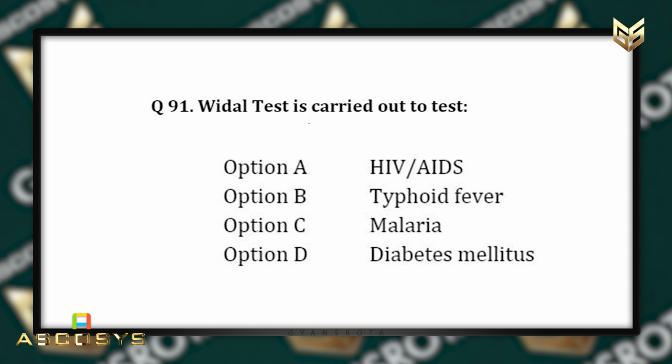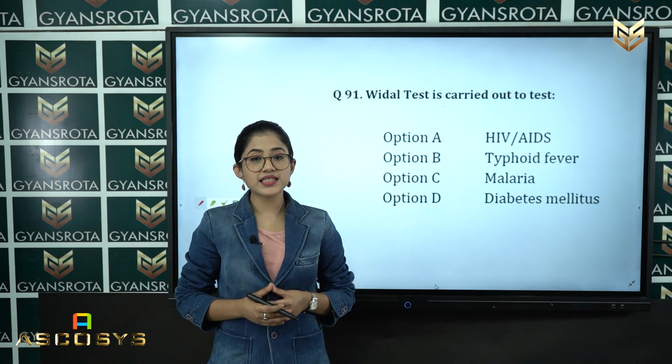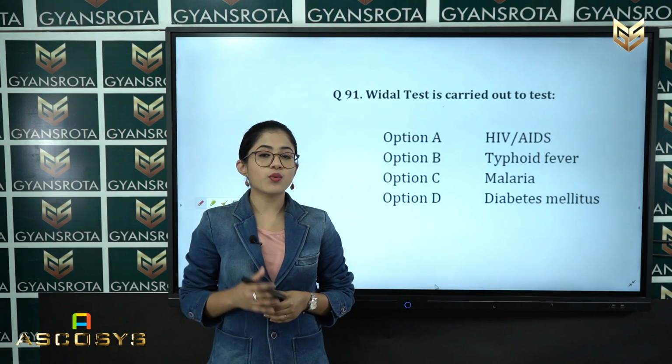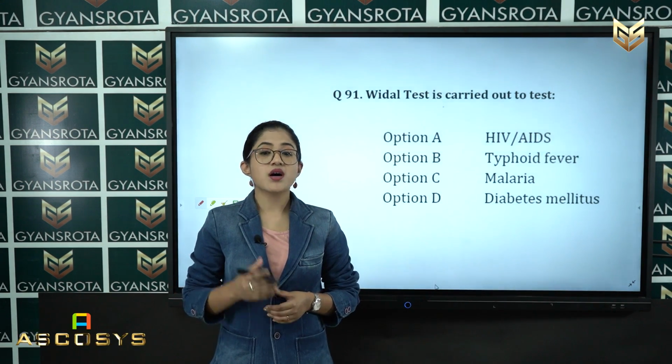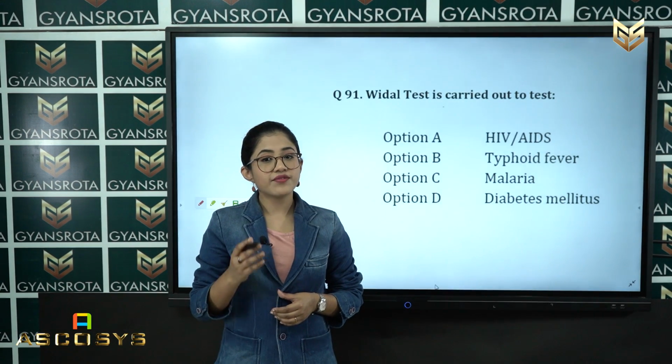Widal test is carried out to test: option A, HIV/AIDS, option B, typhoid fever, option C, malaria, and option D, diabetes mellitus. So, what is the correct answer? For which reason is the Widal test done? Widal test is carried out to test typhoid fever.